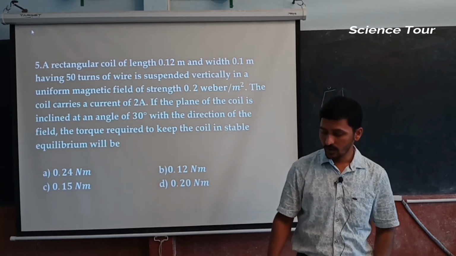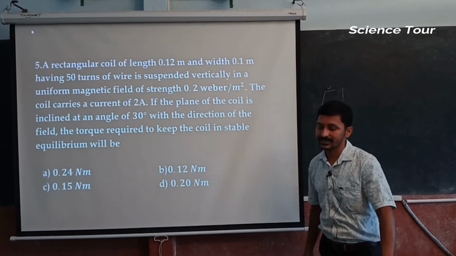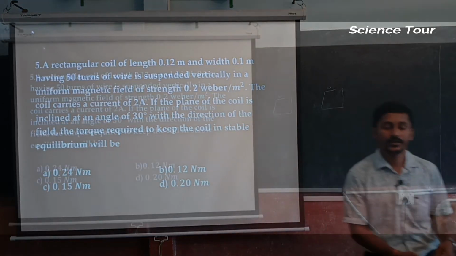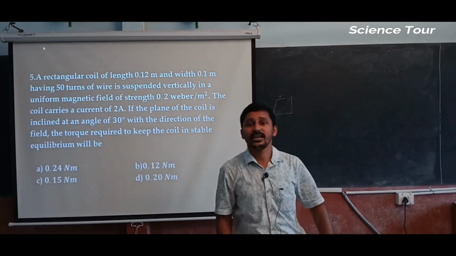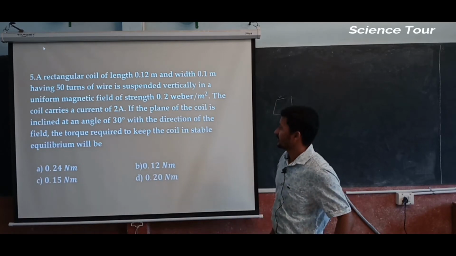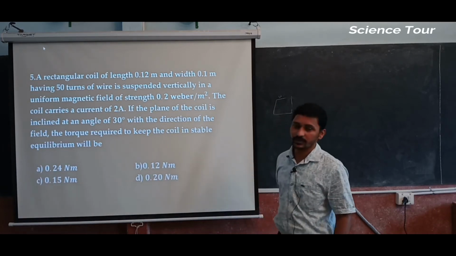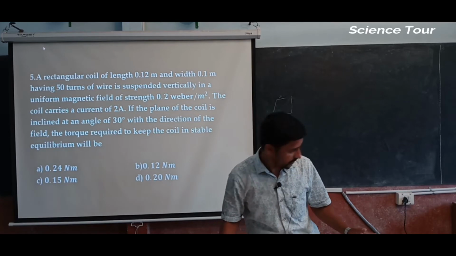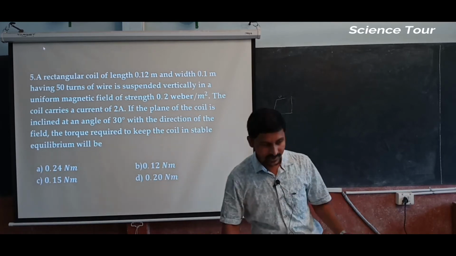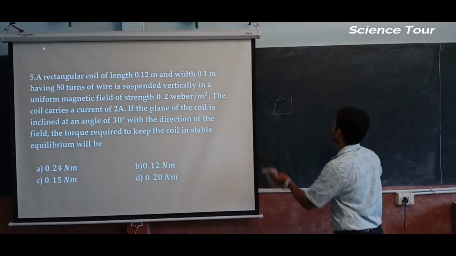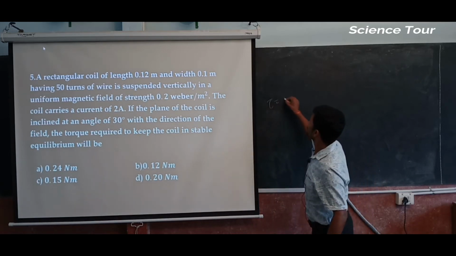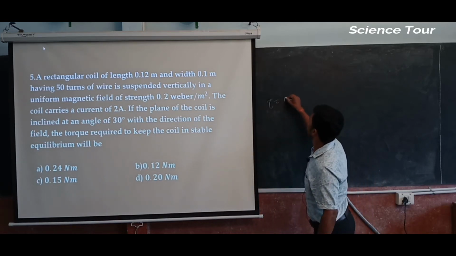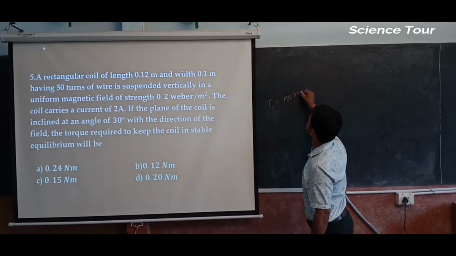So what does stable equilibrium stand for? What does stable equilibrium mean? The torque required for the stable equilibrium. For example, I am having a coil in this way, so the magnetic field torque is equal to MB sin theta.